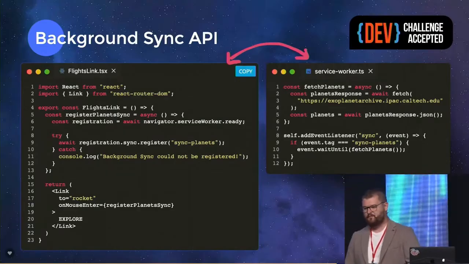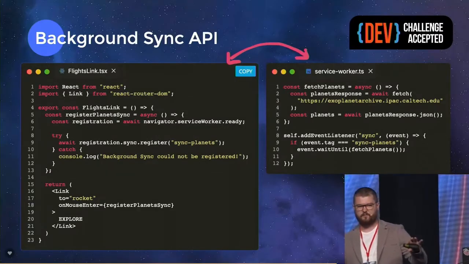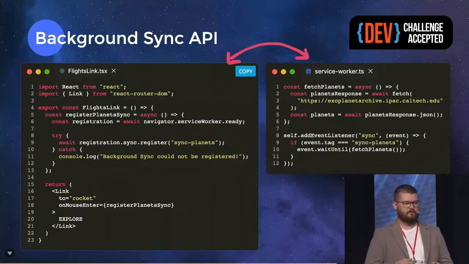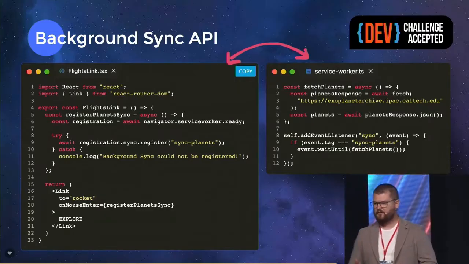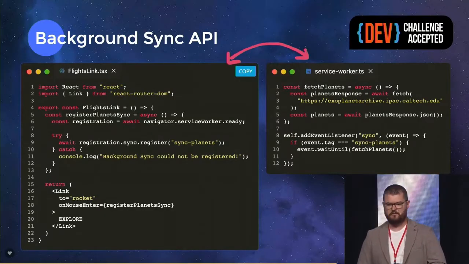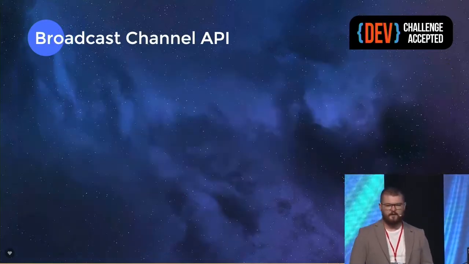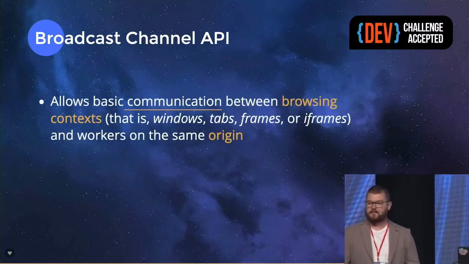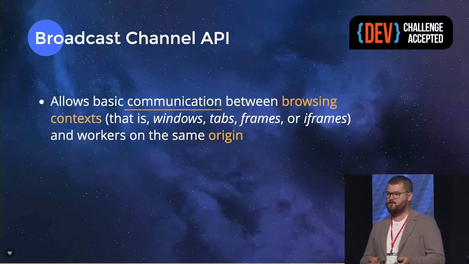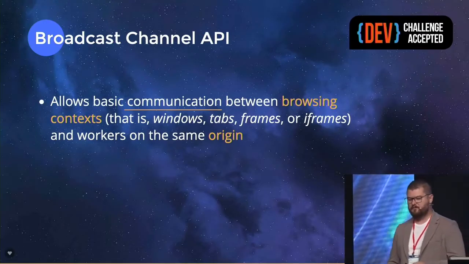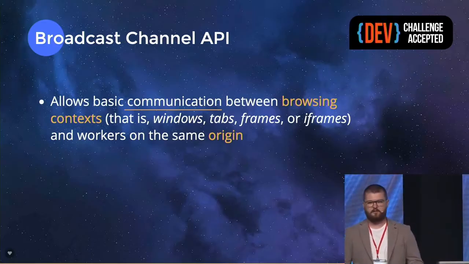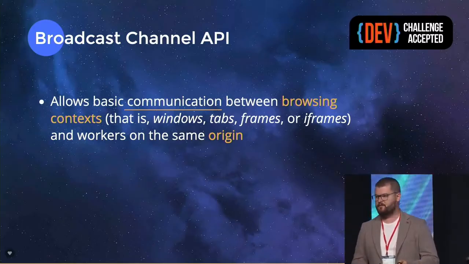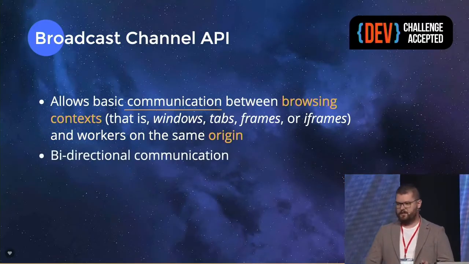Now, in the previous example, you might wonder, okay, on the left we have a React component, on the right we have a service worker. So now once we trigger the request and we get the data, how can we pass that data to our component? There is a neat API for this called Broadcast Channel API, which basically allows communication between same browsing contexts, which can apply to the window, tab, frame, iframe. The important part is that two components are on the same origin, and that's it. And it goes both ways.